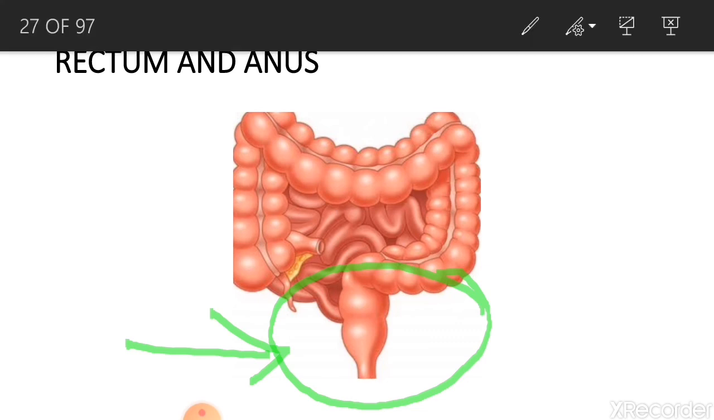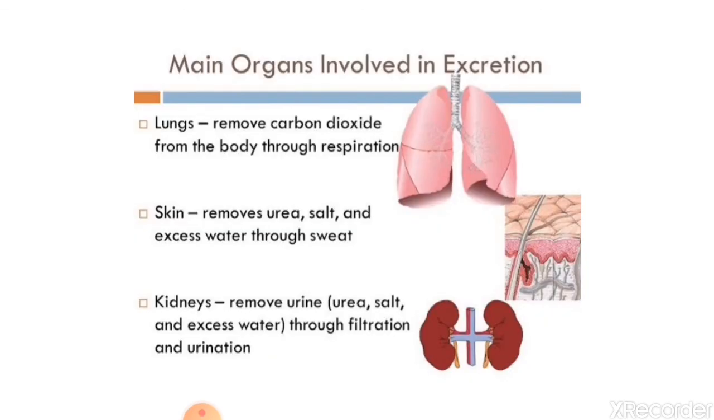I hope you have understood this digestion process. The next organ system is the excretory system. The excretory system helps to remove waste from our body. The process of removal of waste formed in the body of a living organism is called excretion. So here the waste product is removed out of our body, and in that many organs take part.